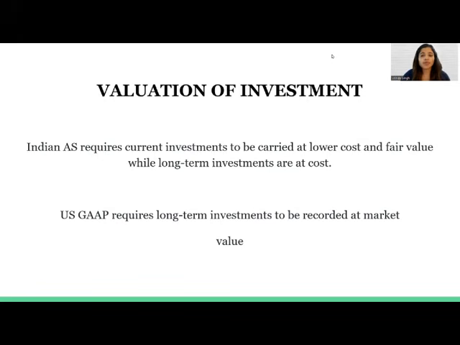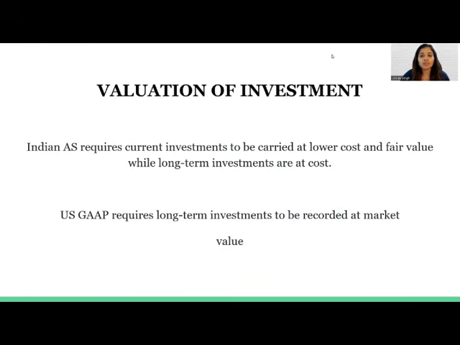For example, Blue Corporation bought an inventory for $300,000 in financial year, say, 2023. As per the Indian accounting standard, the inventory will be recorded in the financial statement at cost or fair market value, whichever is lower. On the other hand, in US GAAP, it will be recorded in the financial statement at market value.